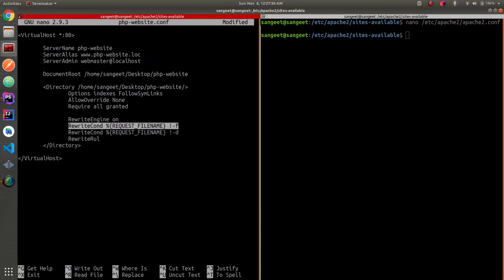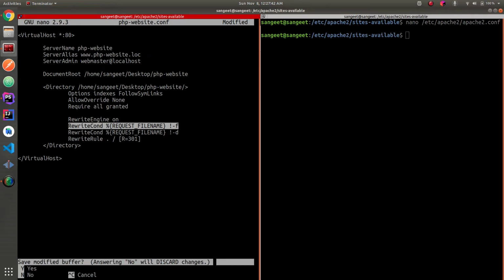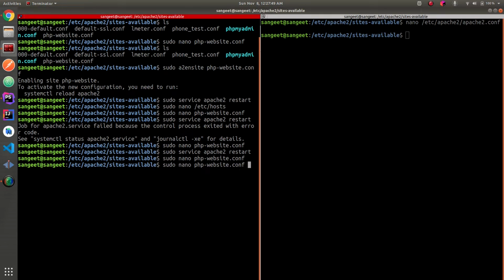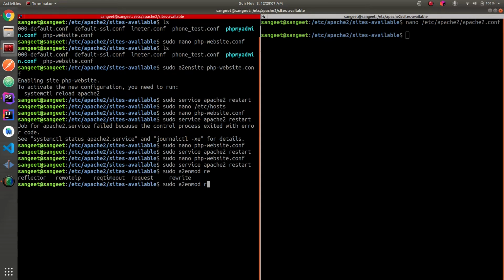Now I'm defining the rewrite rule. So the rule is that in case of invalid URLs, we have to redirect the page to the home screen or the home page. So I'll save this file, but before we restart the server, you might want to enable the rewrite module, for which you can write something like a2enmod rewrite, and after that you can restart the server.